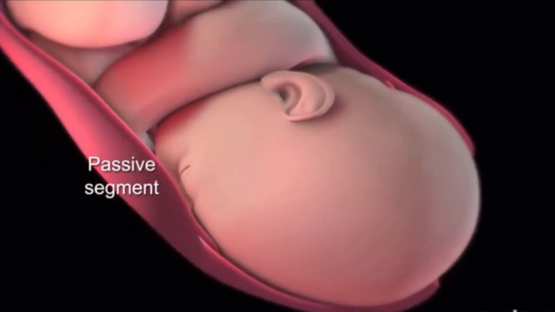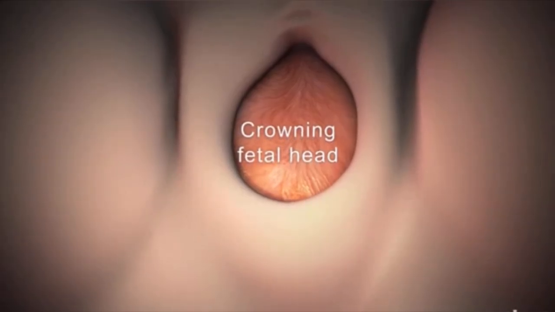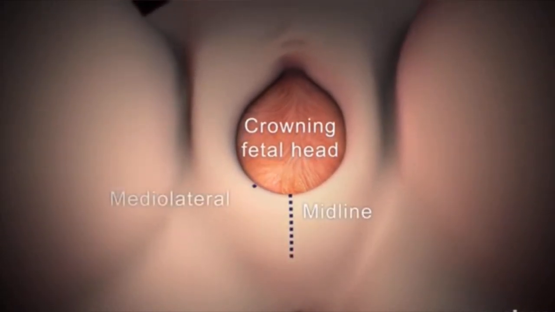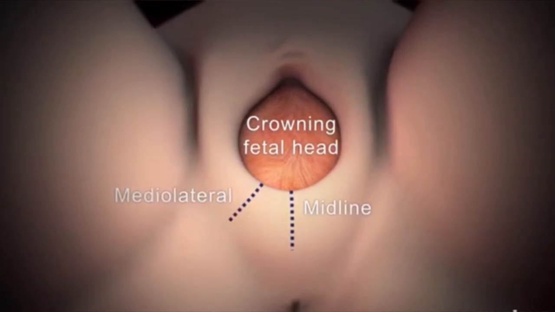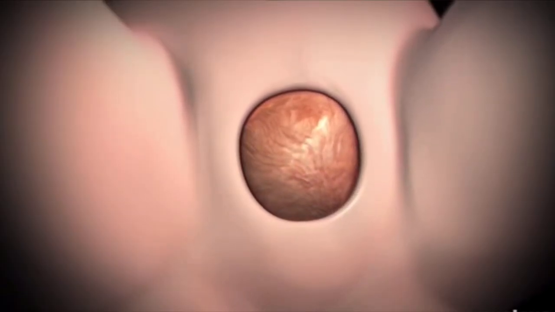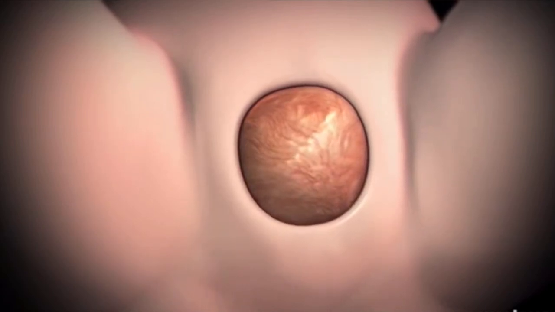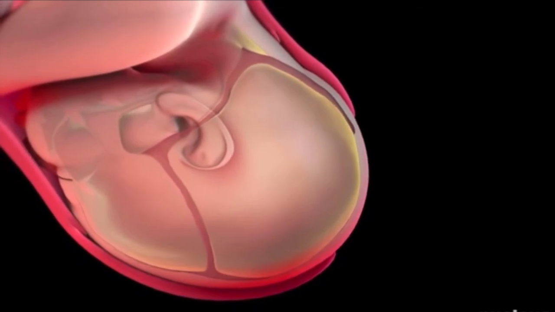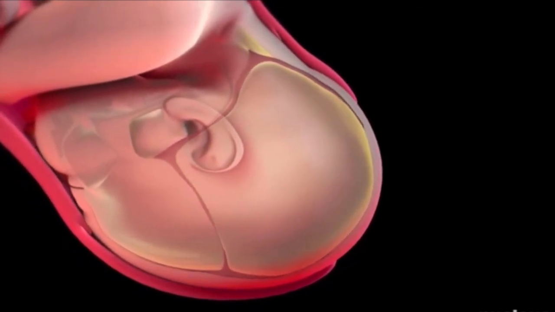When the top of your baby's head appears, or crowns, your doctor may make a small cut, called an episiotomy, to enlarge the vaginal opening. Then, your doctor or midwife will give you instructions on how to push your baby out. As your baby's head passes through the birth canal, it molds into an elongated shape.